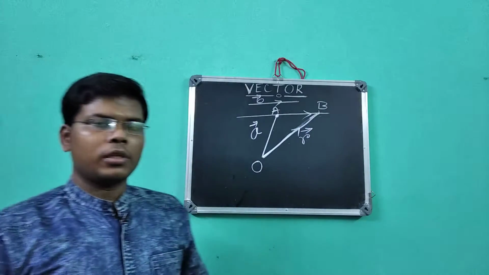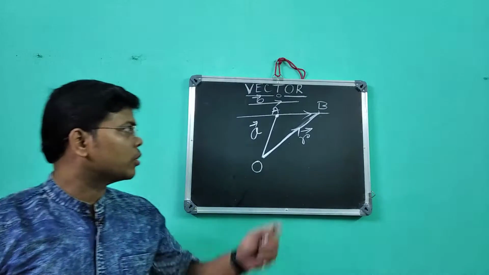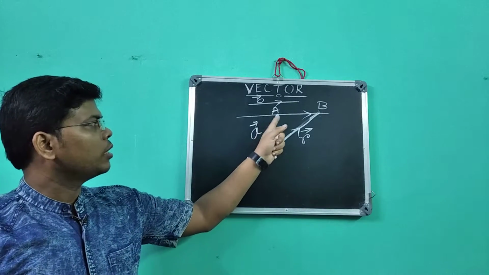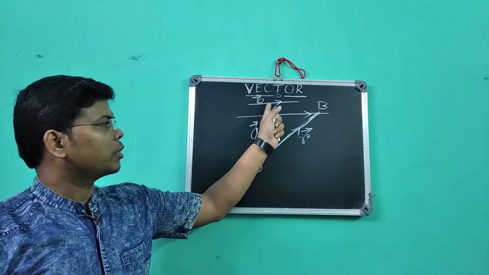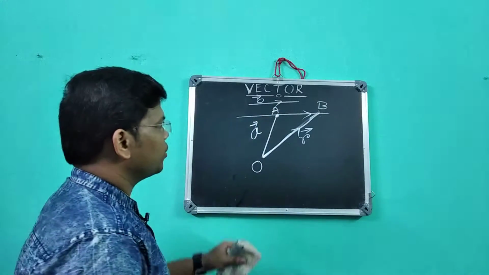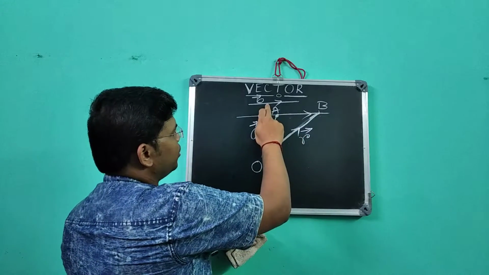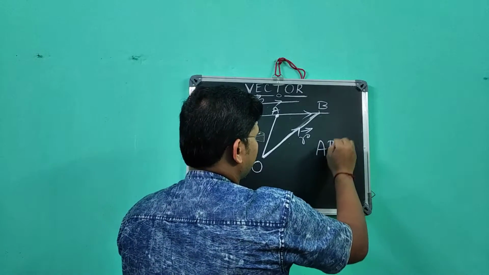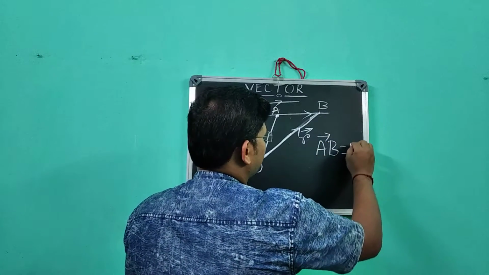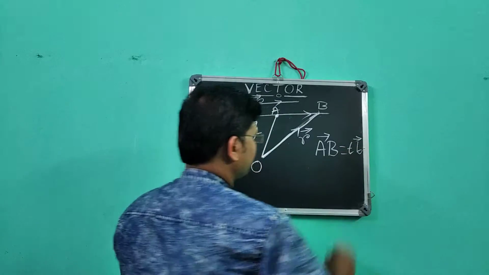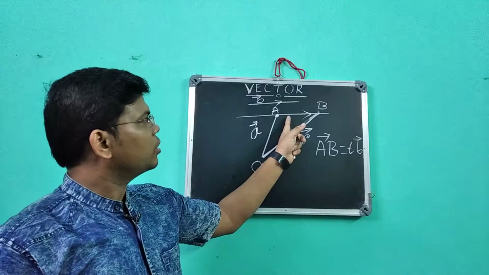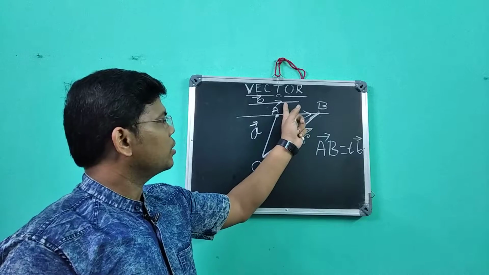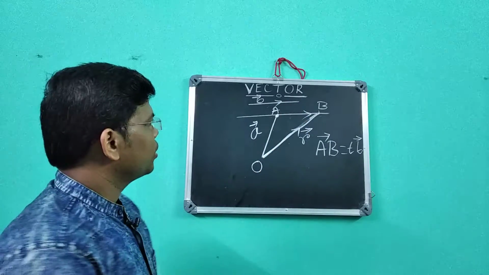Actually today I want to find out the equation of a straight line which is passing through a point capital A whose position vector is small a and which is parallel to a vector b. Just see here, capital AB vector and b vector, these are both parallel. So we can write capital AB vector equal to small t into b vector, some scalar multiple of b vector, because they are parallel.